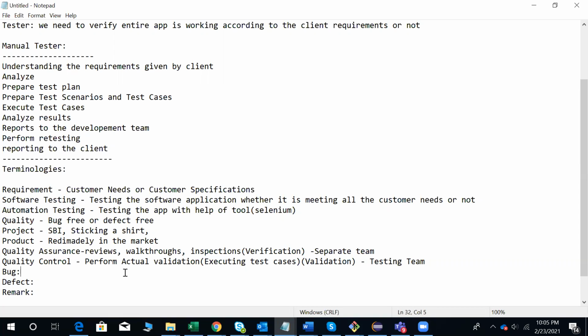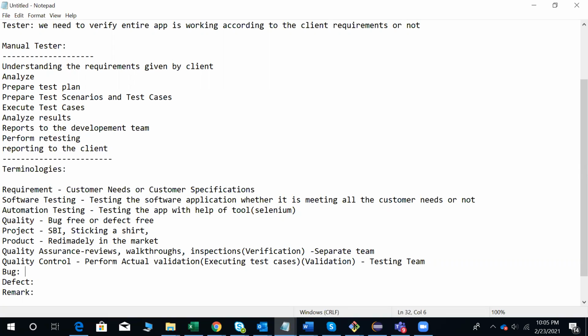Something is not working according to the requirement, that is a bug. Bug is from the testing point of view. When the developer accepts that as a valid bug, then we can call it a defect. Or if the developer rejects your issue, then that is a remark.